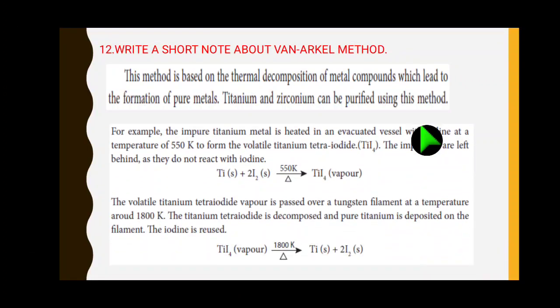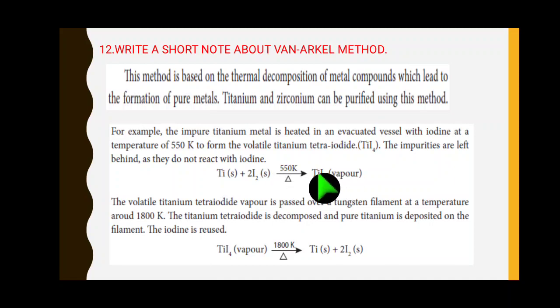First, the impure titanium metal is heated in an evacuated vessel with iodine at a temperature of 550 Kelvin. The impure titanium combines with the iodine to give volatile titanium tetraiodide, TiI4, a vapor, right? The impurities are left behind, they do not react with the iodine.